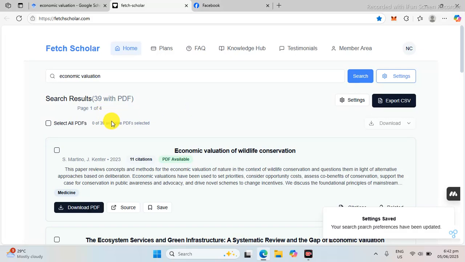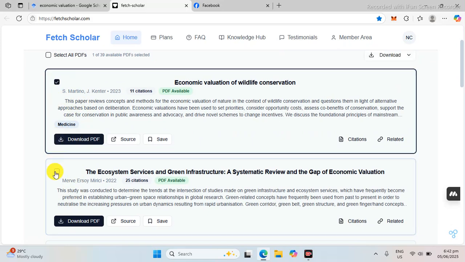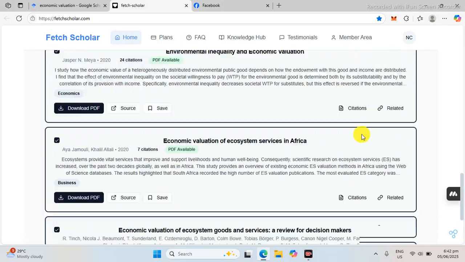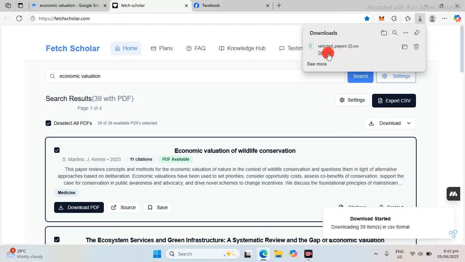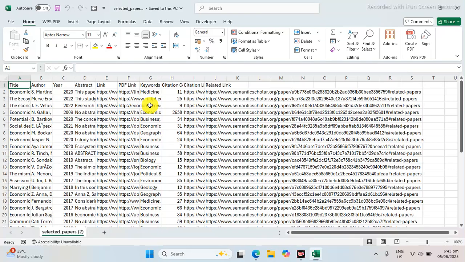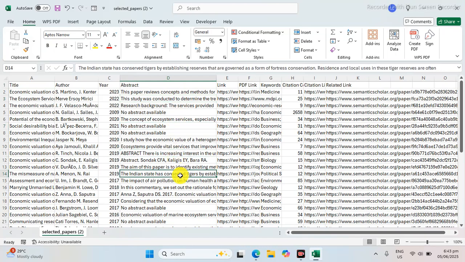So here, you can easily download individually or select all of that one and just click download in PDF, or you might be interested in the metadata of these PDF files. Let's go. Okay, let's try to see if it's working. All right, so there is the abstract, the author, and so on.